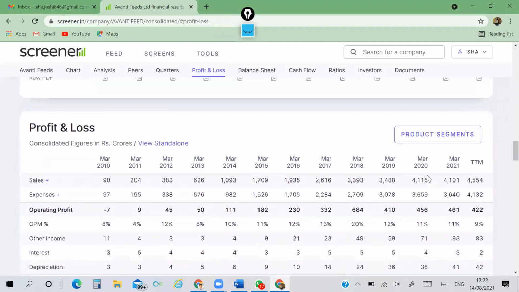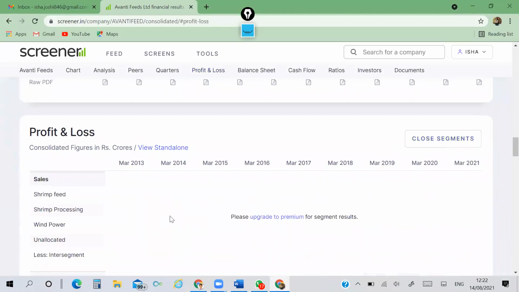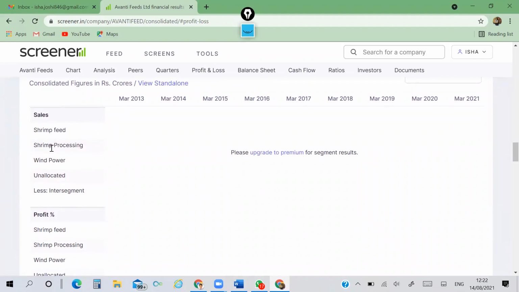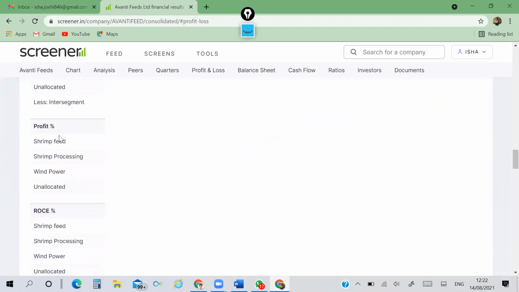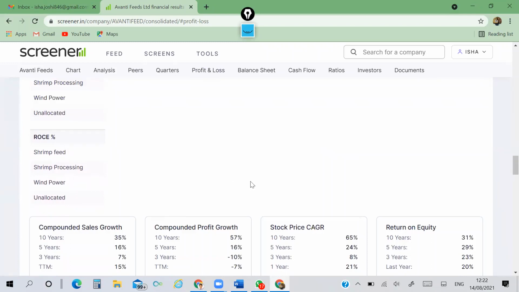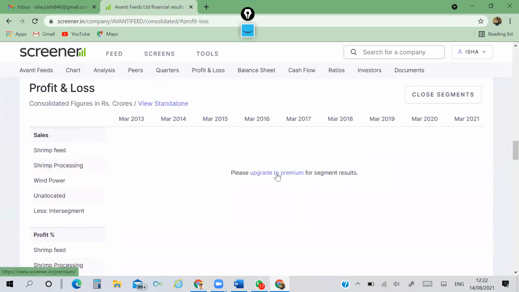Now, if you notice here, one button is there, product segment. If I click on this, it will not show me the data within this, but it will show me the segments used, segment wise profit and loss, segment wise ROC. If we go to in-depth analysis, then we need to upgrade to the premium version for this.